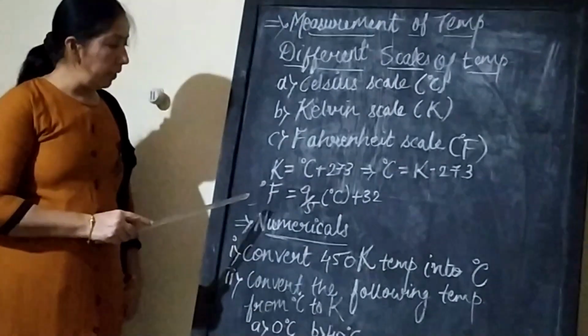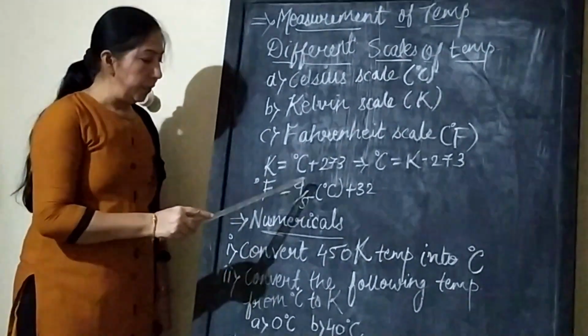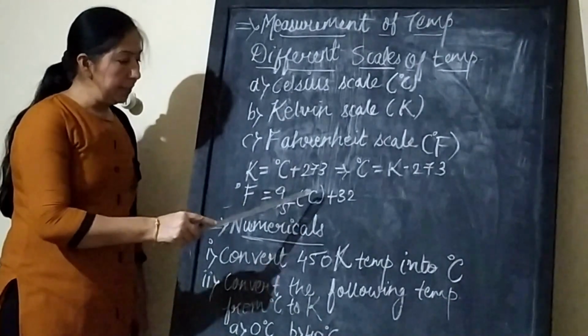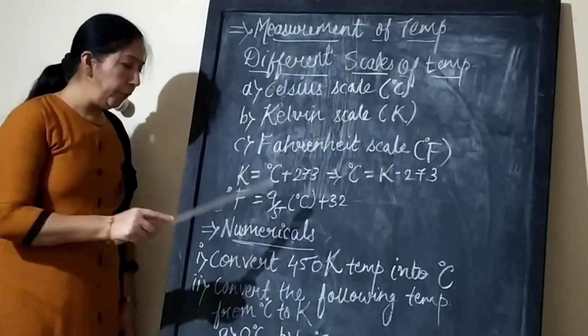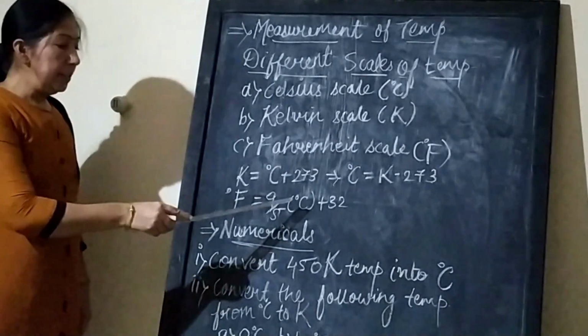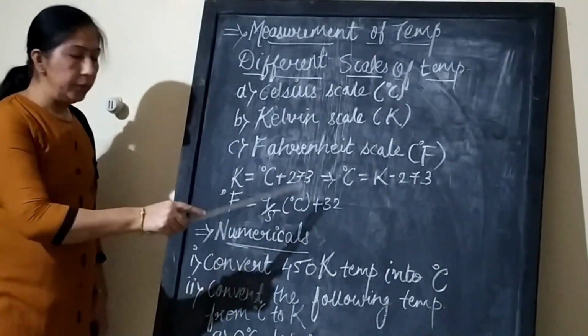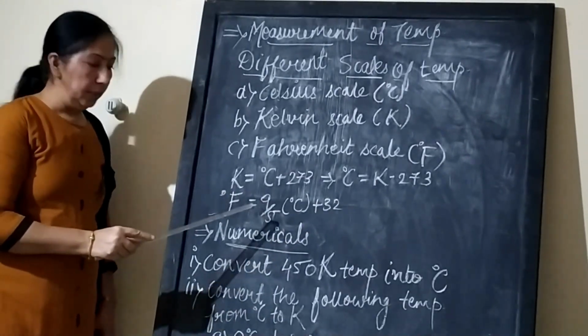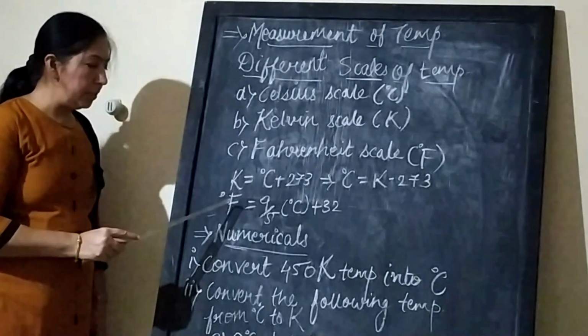Now next one, Fahrenheit. Fahrenheit is equal to 9 by 5 degree Celsius plus 32. If we convert Celsius into Fahrenheit, then we can directly use this formula. But if the value is given in Fahrenheit, then we have to reverse this formula.